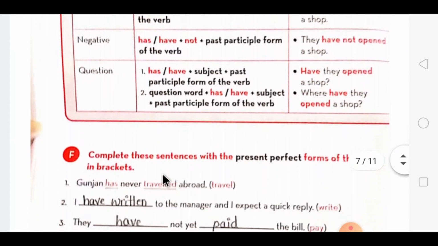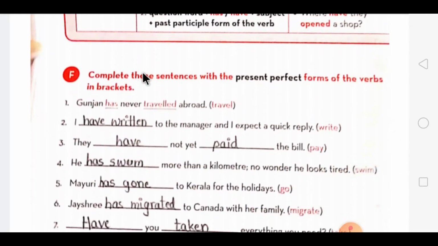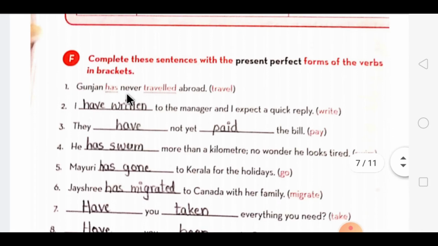Now we are moving on to our F exercise. In that you have to use the words which are given in the bracket, their present perfect form depending on the subject. The first one has been done for you. The second one, with I we use the word have, and V3 form of write will be written. The second one, here the subject is plural, they, so we use the word have, and V3 form of the word pay will be paid.